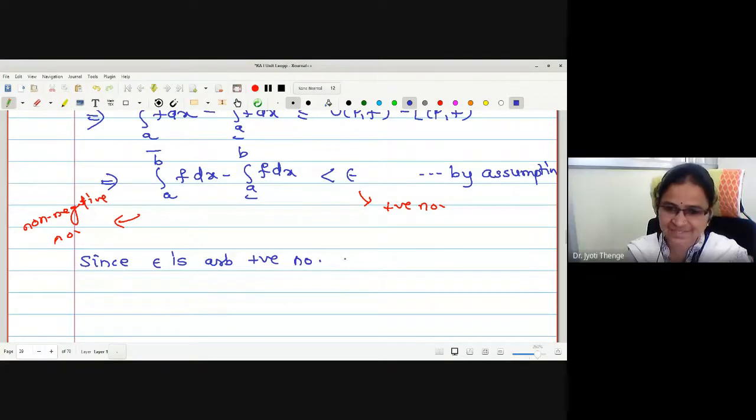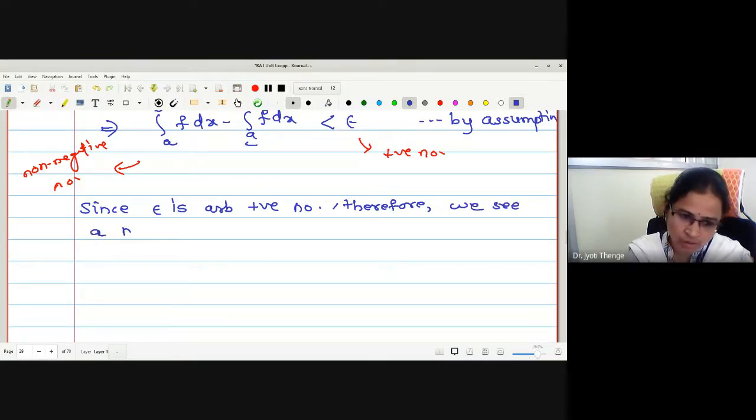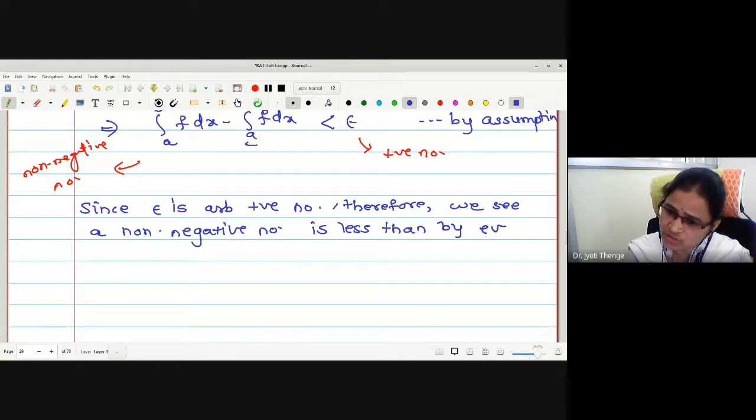0. Yes. Such that epsilon be a positive number. Therefore, we see a non-negative number is less than every positive number.